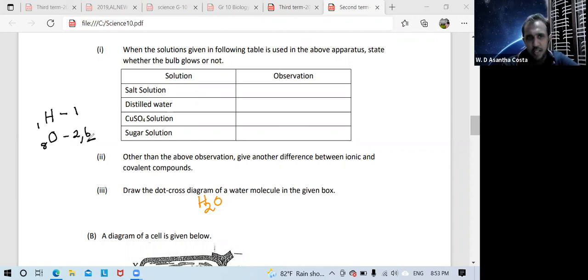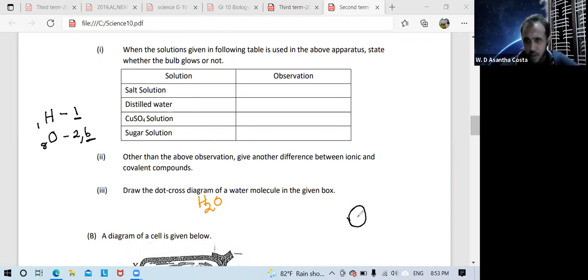So the last energy level has 6 electrons in oxygen. Hydrogen's last energy level has 1 electron. So to make a bond, oxygen wants to bond with another 2 hydrogen. That means totally 2 hydrogen should be used to make a bond.